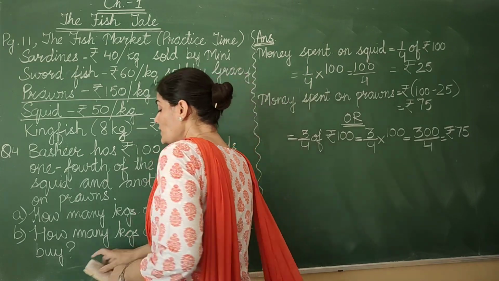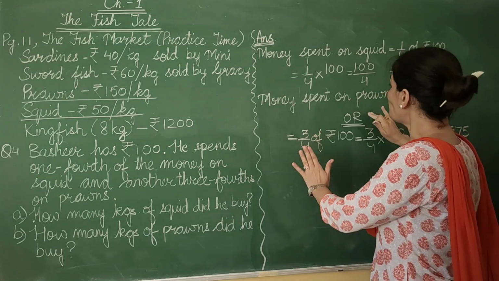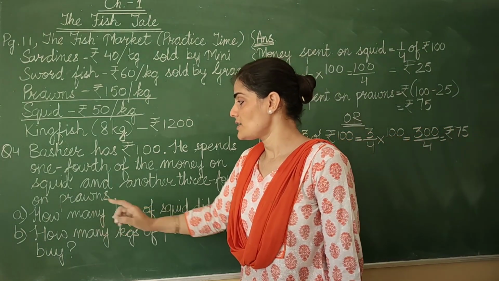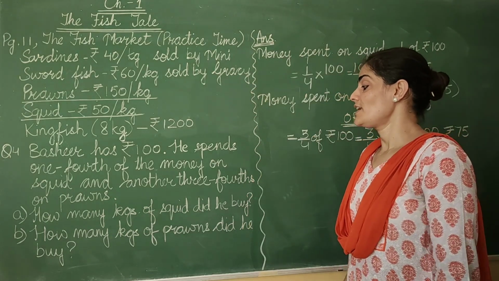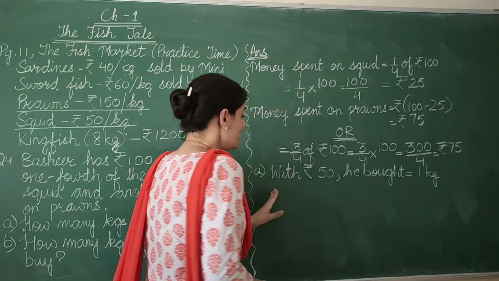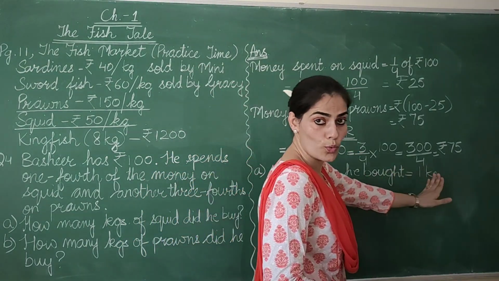Now, what is part A? We know the money spent on squid. We know the money spent on prawns. Now they are asking, part A says, how many kgs of squid did he buy? Can I write like this? With rupees 50, he bought 1 kg.